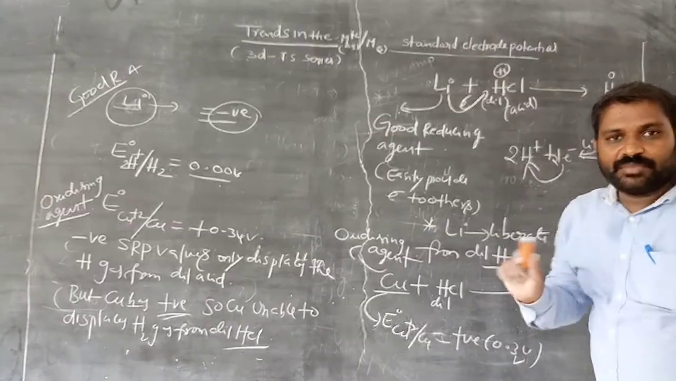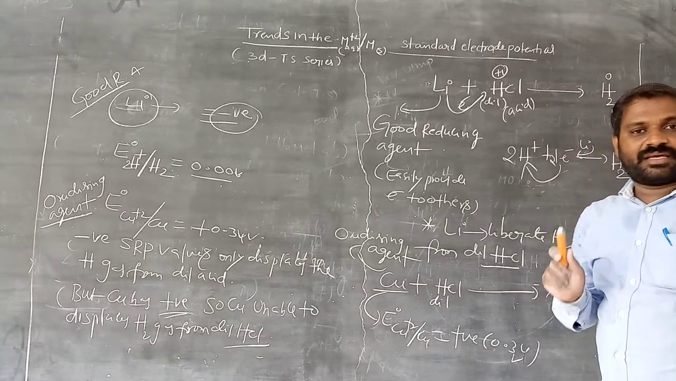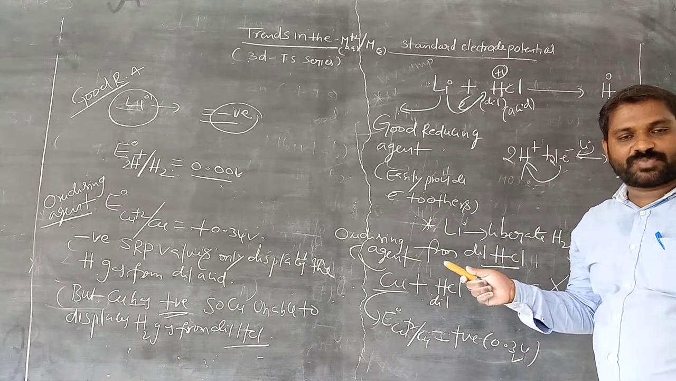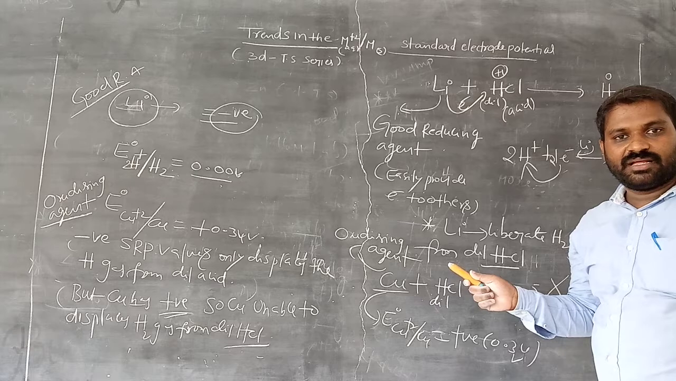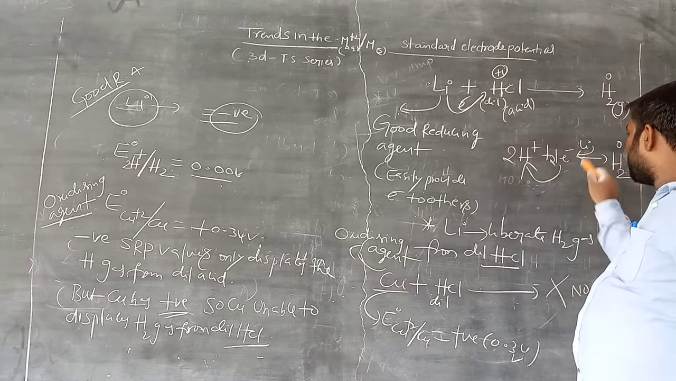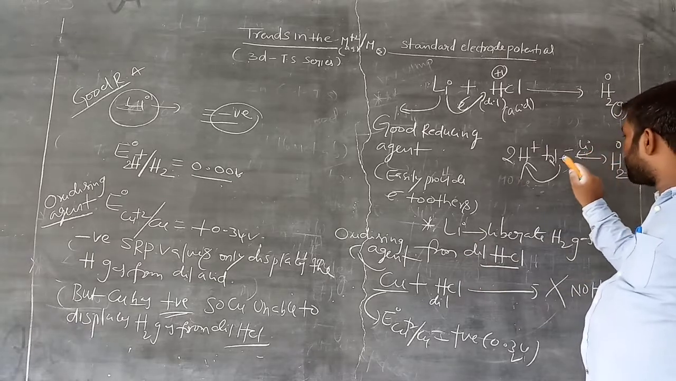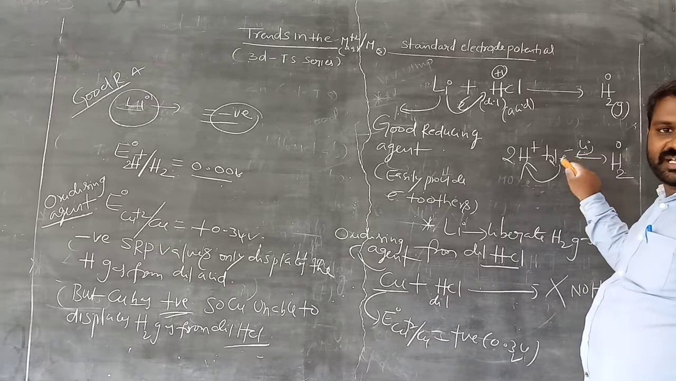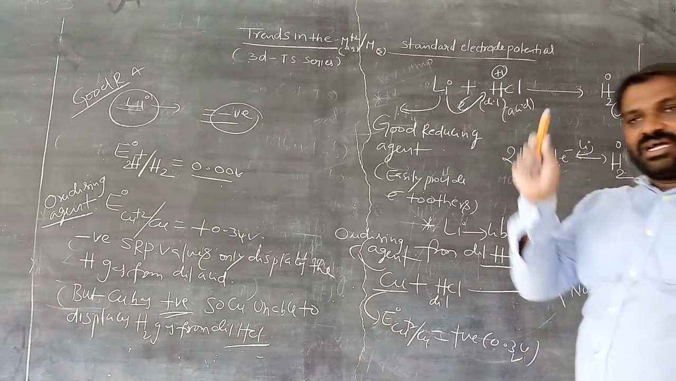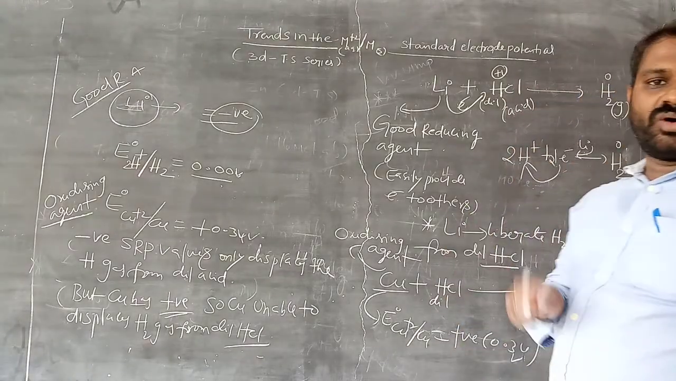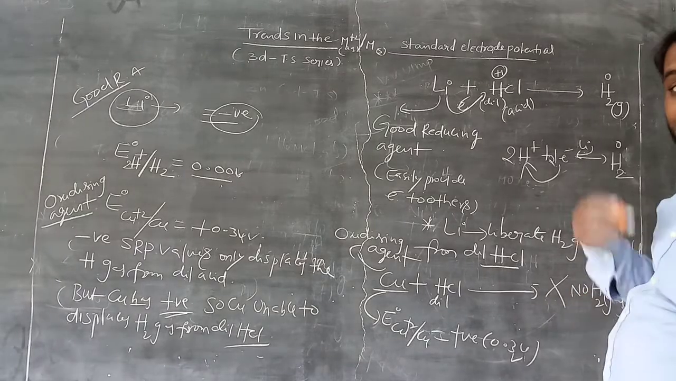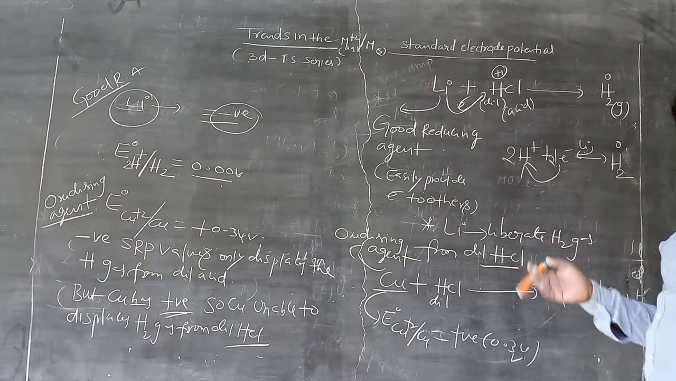But copper is unable to provide the electrons here. Am I right? Why? Because it has the most positive electrode potential value. Clear? It is unable to provide electrons like this. That is the reason copper is unable to provide, and its hydration enthalpy values are very low, that is negative also. The atomization values are very high for copper. Already we discussed the reason.